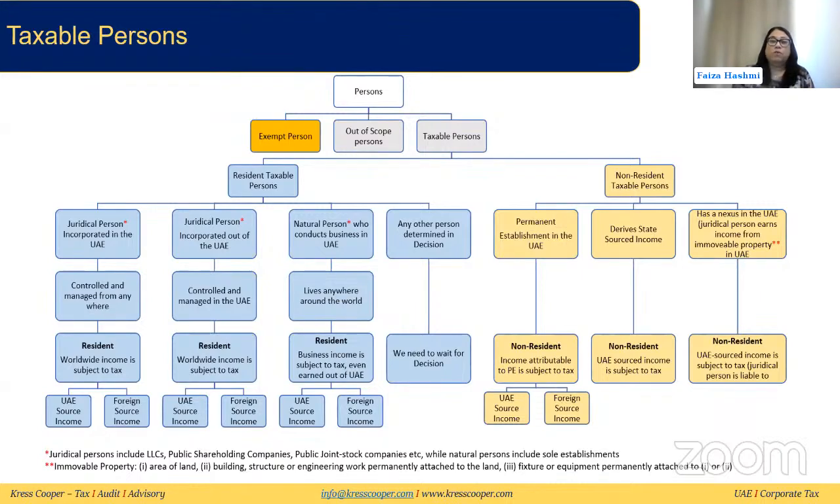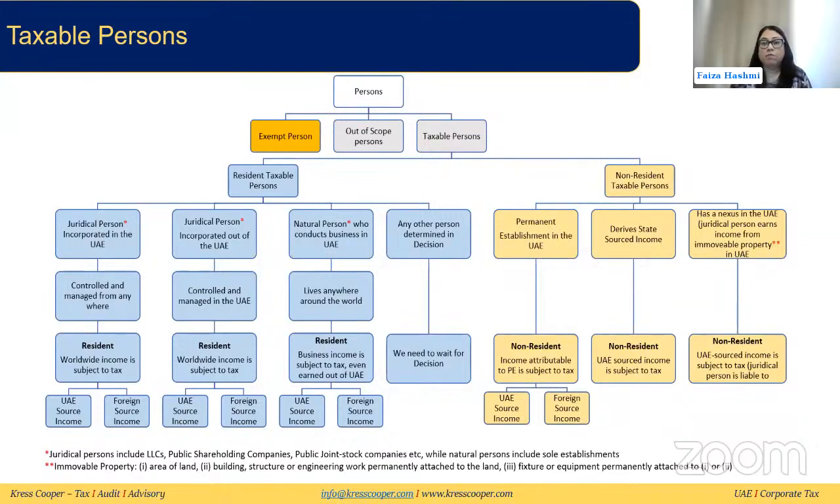If there is a natural person who does not conduct any business activity, like we just said, they're part of the out of scope person. But if they are conducting any business activity in the UAE, wherever they're living around the world, whatever business income they're earning, if it's crossing the threshold, they will be considered as resident, and that will be taxed here in the UAE.